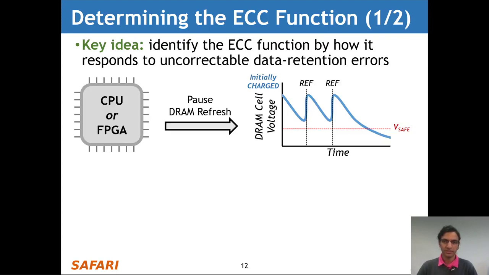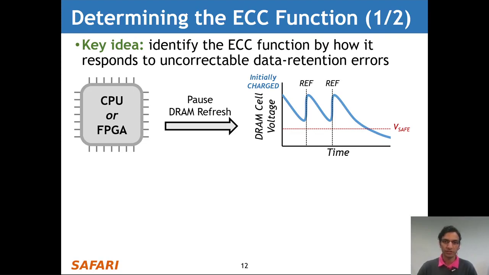Data retention errors are relatively easy to induce. Using a CPU or FPGA, we can simply pause DRAM refresh. And the figure on the right shows exactly how this affects a single DRAM cell. So the x-axis here shows time, and the y-axis shows the cell voltage. And we see that a single cell that starts out in the charge state loses charge over time naturally.